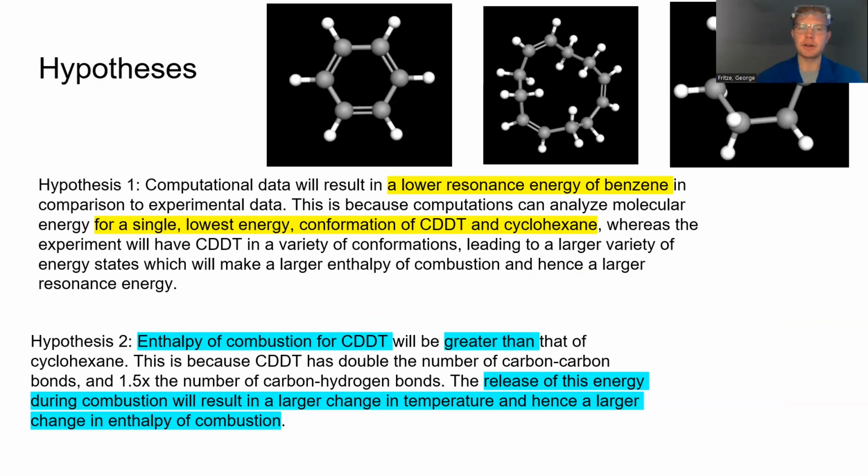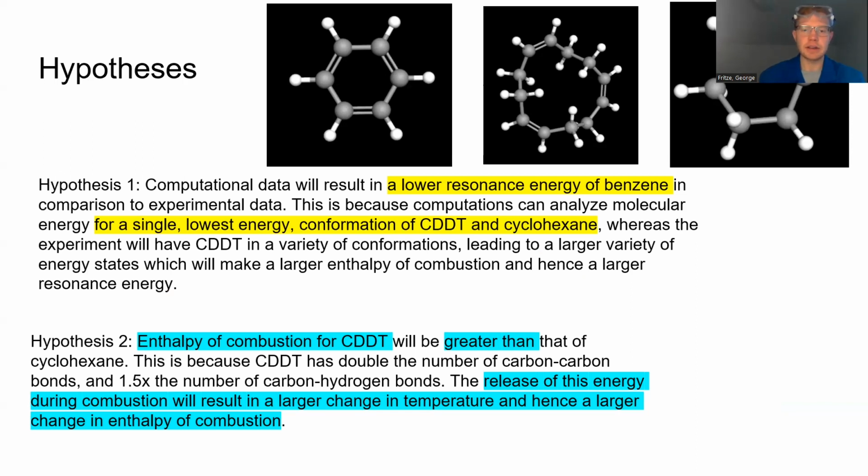I'll manipulate Cygress to first examine all conformations of CDDT at 298 Kelvin and use the lowest energy one to find the most common one that will be in the delta H of combustion. Once I repeat the same for cyclohexane, I'll use its delta H of combustion to find the resonance energy of benzene. Perfect.